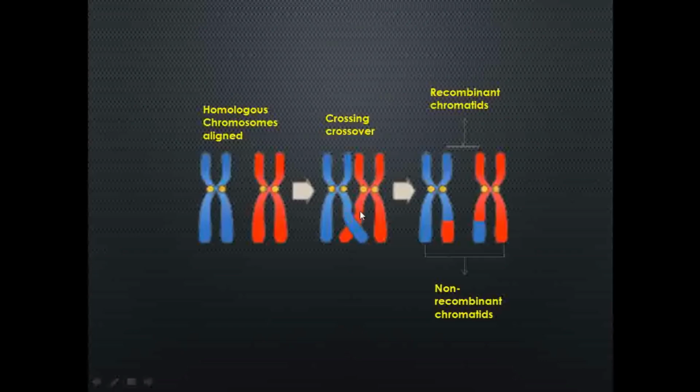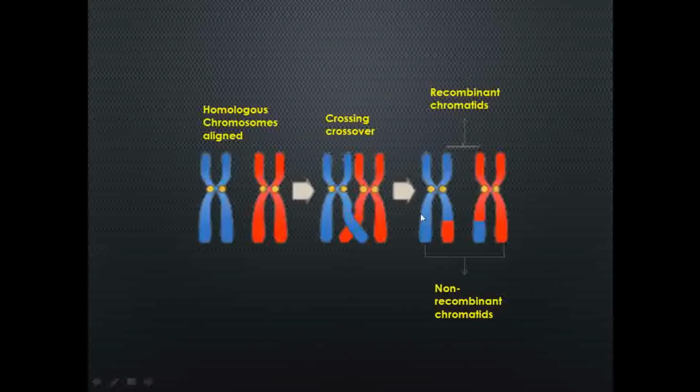Crossing over occurs after the formation of the chiasmata. We can see an X-shaped structure formed during the process of crossing over, and this is the chiasmata formation.